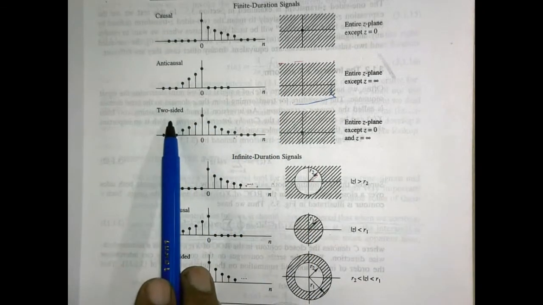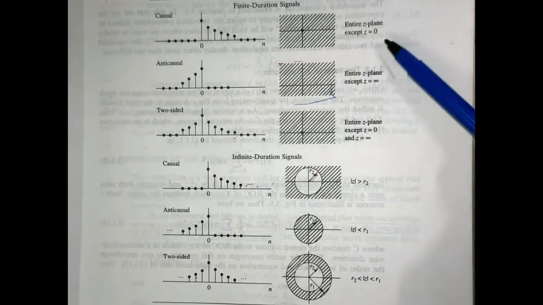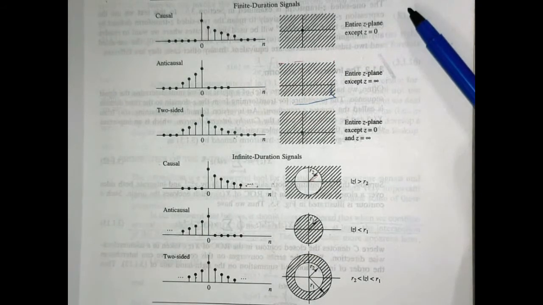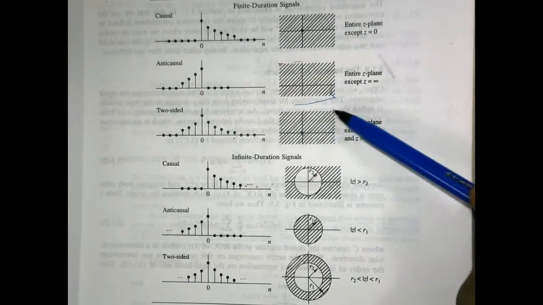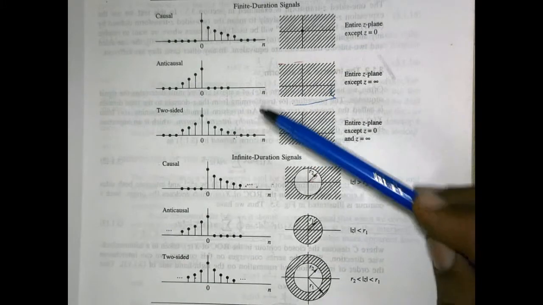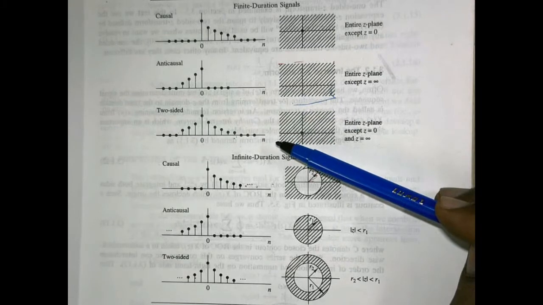Now if the signal is a two-sided finite duration signal, the region of convergence will incorporate these two effects, meaning the region of convergence will be the entire z plane except z equal to 0 and z equal to infinity. This was the situation when the signal was finite duration.